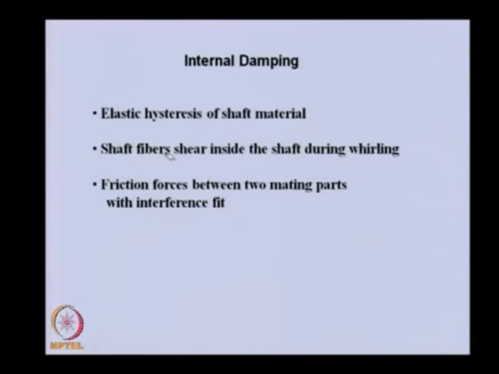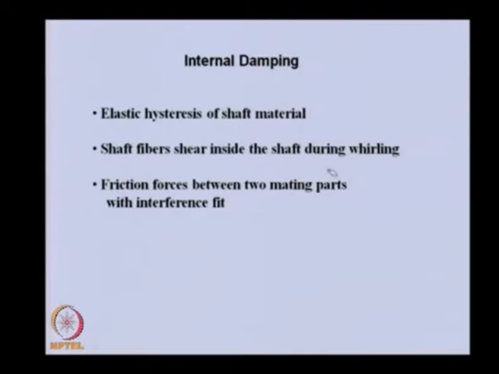Even in the shaft, during flexural vibration, inside fiber shear takes place during whirling because of tension and compression of the fiber. And apart from this, frictional forces between two mating parts with interference fit can produce this kind of internal damping.